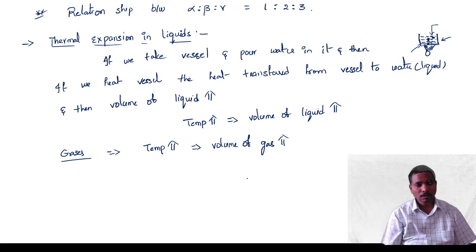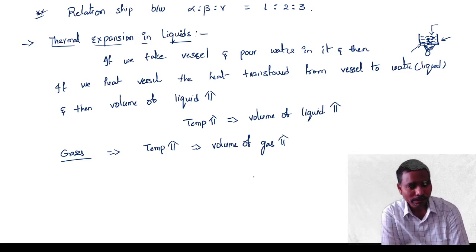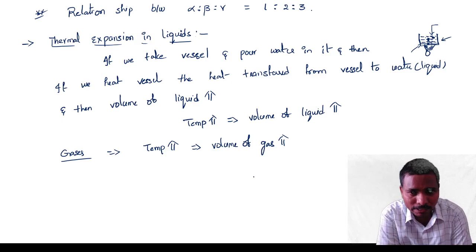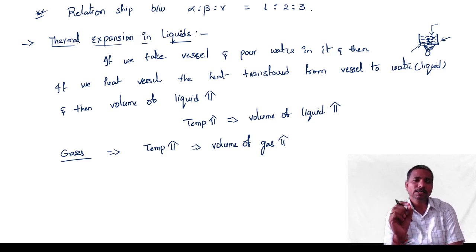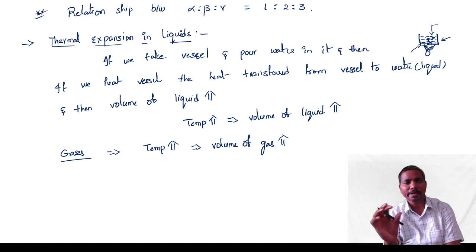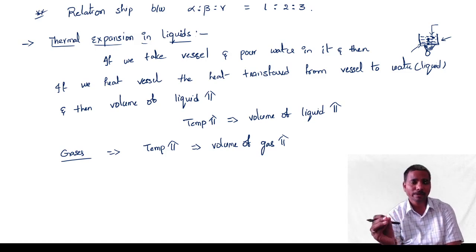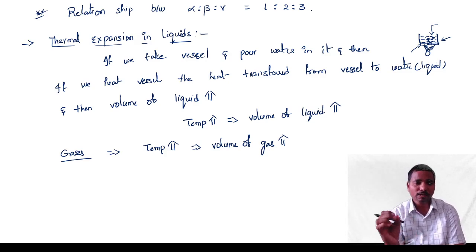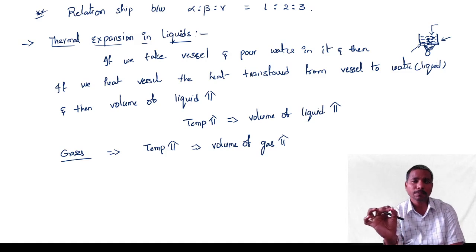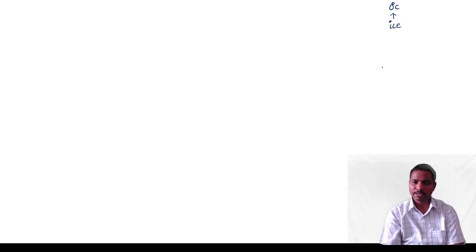Okay, here one important topic is there, that is the liquid water. Water behaves differently. We can call that anomalous behavior of water. Why? Because if you consider water at 0 degrees centigrade, it is in the ice format, correct?